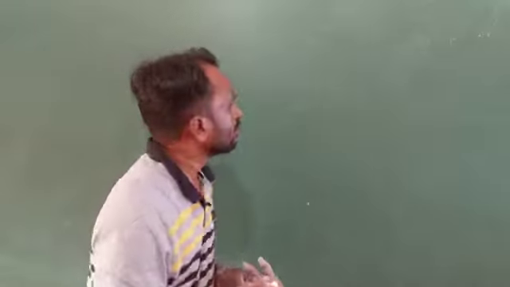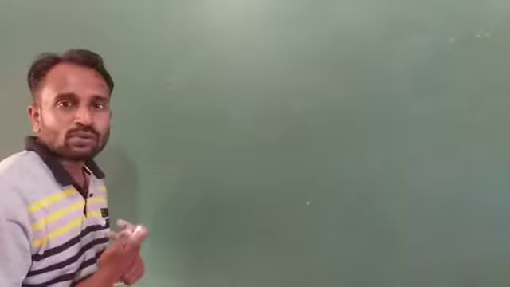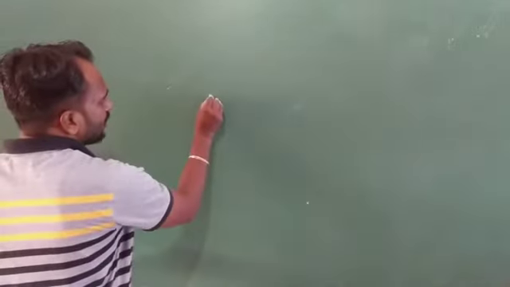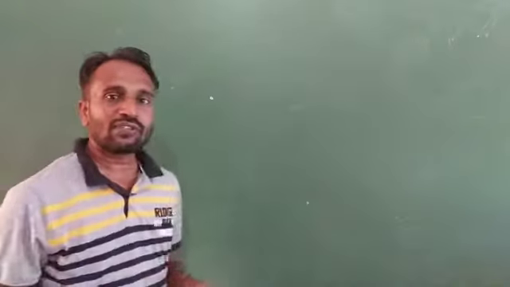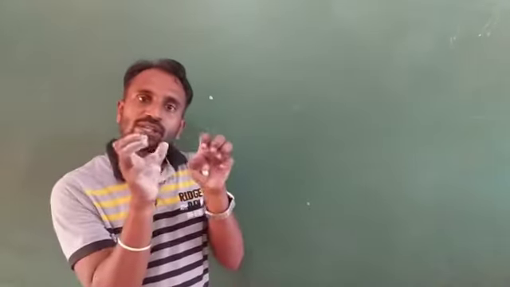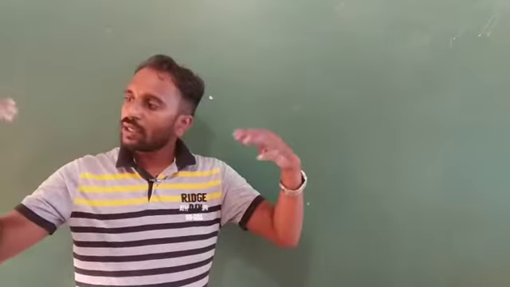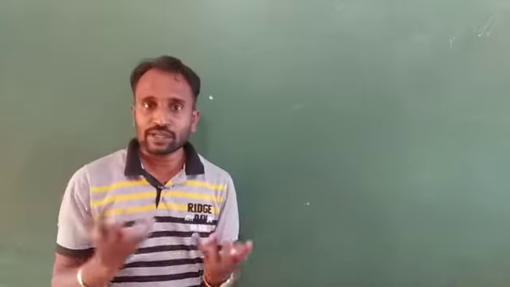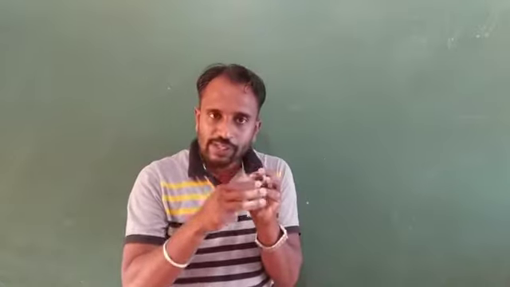So here, suppose you consider that this is a water surface.